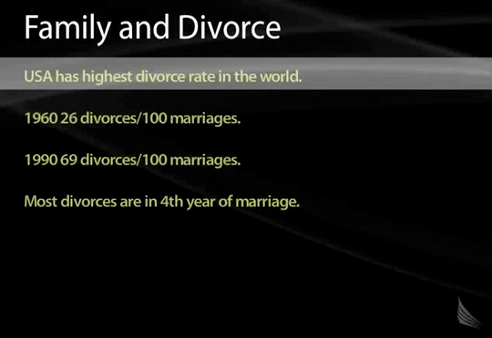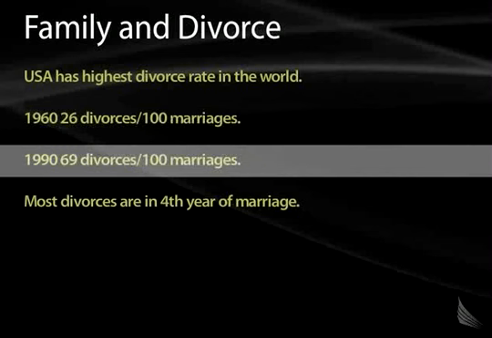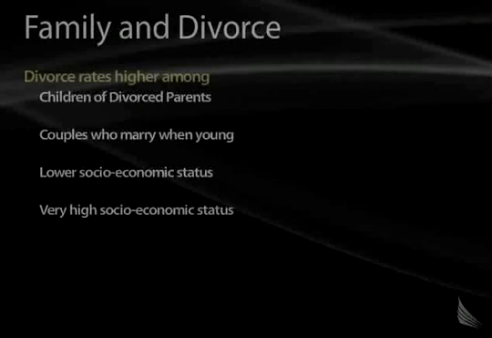The United States has the highest divorce rate in the world. In the 1960s, there were about 26 divorces per 100 marriages. But in the 1990s, there were almost 70 divorces per 100 marriages. That's a huge number. Most divorces are generally around the 4th year of marriage, and that's generally when people are starting to have children and financial problems. This is when all this kicks in, and where divorces take place.